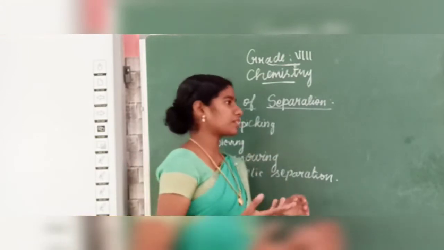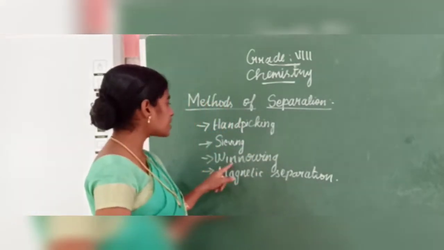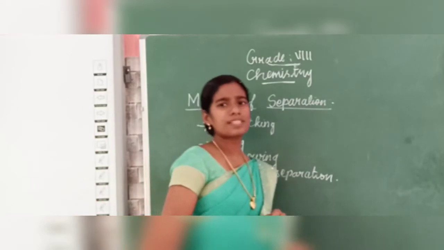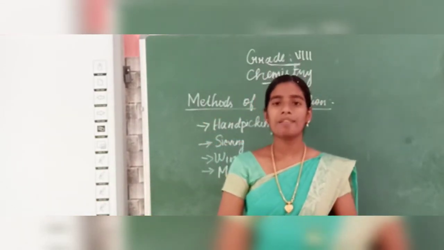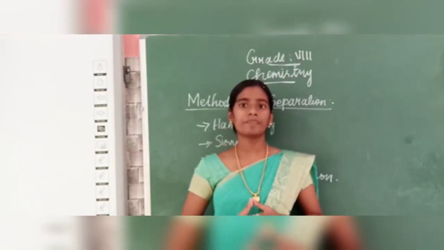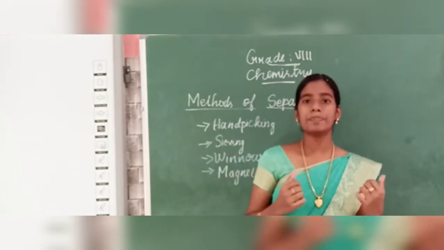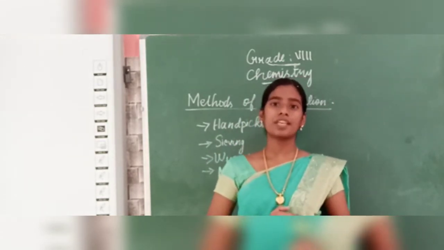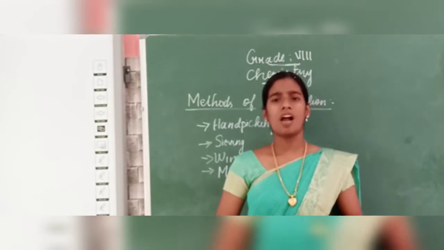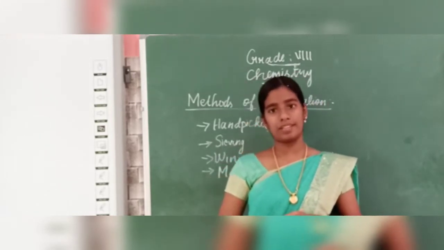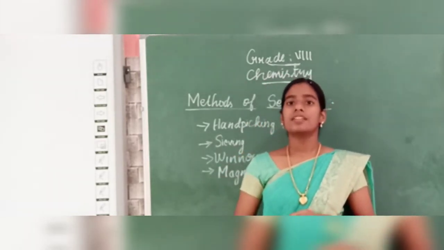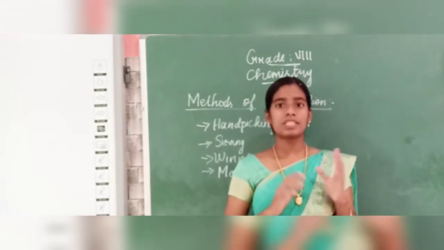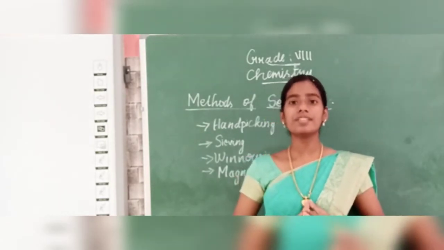Then the third method of separation is winnowing. What is this winnowing? Have you heard this word winnowing? This means separation of a mixture using wind. How can we separate using wind? Do you have any idea about separating a mixture using wind?